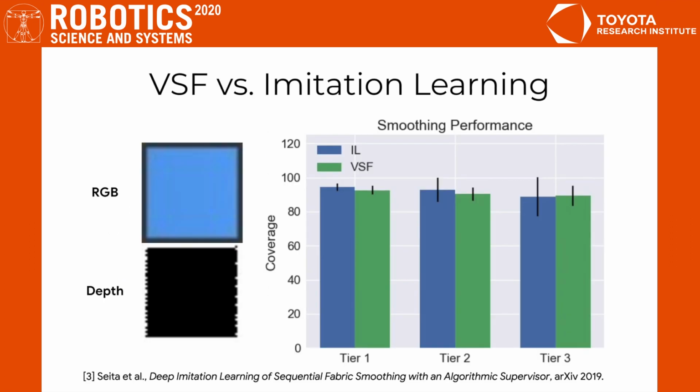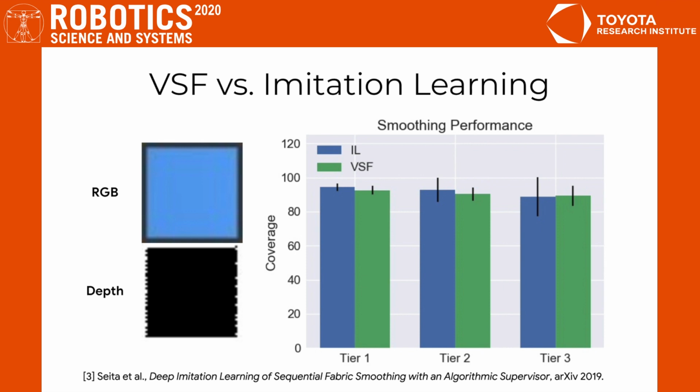We first evaluate our policy on the fabric smoothing task, in which we wish to maximize coverage of the underlying plane. To do this, we pass an RGBD goal image of a fully smoothed fabric to the trained VSF policy. We compare against several analytic baselines as well as an imitation learning agent trained specifically for smoothing using Dagger. We find that despite seeing 0 smoothing demonstrations at training time and not explicitly optimizing for coverage, we are able to significantly outperform all analytic baselines and match the performance of the imitation learning agent across 3 different tiers of difficulty.